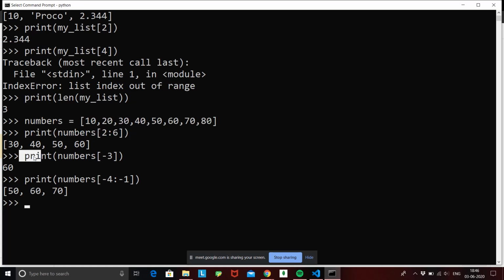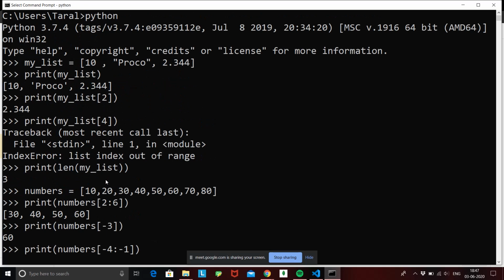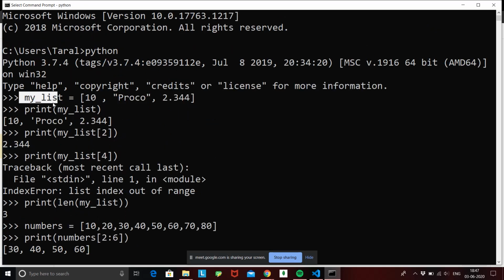Again, we tried to use negative indexes, and then we tried to slice using negative indexes. Always remember, a list can have different data types, like we did here. My list has 10, proco, and a floating number. A list can have multiple types of data stored inside it.